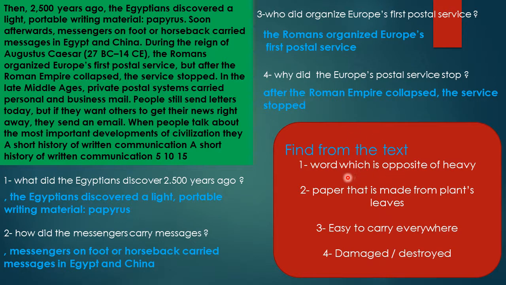Now find from the text the word which is the opposite of heavy. The opposite of heavy is light. Like the feather. We say the feather is light. The mobile phone is light. Paper that is made from plant leaves, yes, it is papyrus. Easy to carry everywhere. So something that you can carry with you everywhere,